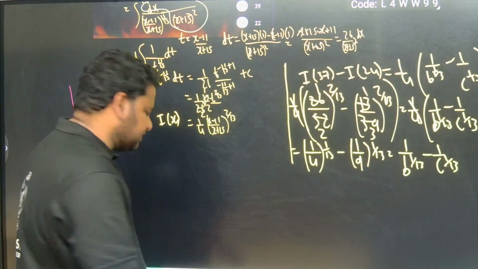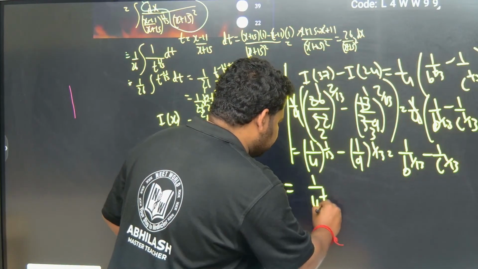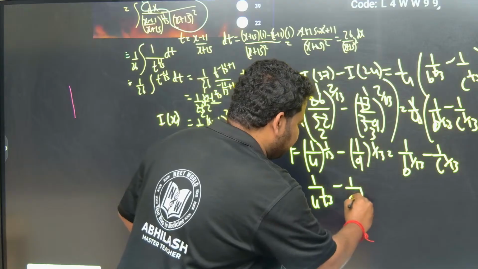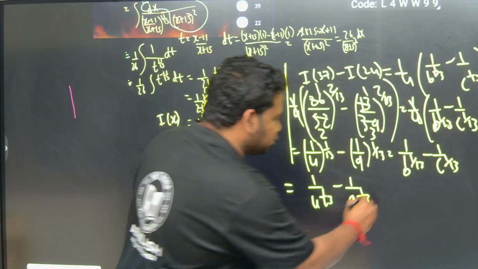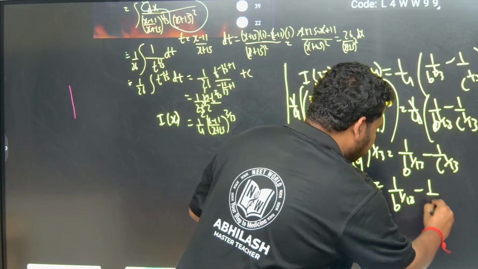On further simplification, if I write it, this will become 1 by 4 to the power of 1 by 13 minus 1 by 9 to the power of 1 by 13. This is what I get. This will be equal to 1 by b to the power of 1 by 13 minus 1 by c to the power of 1 by 13.